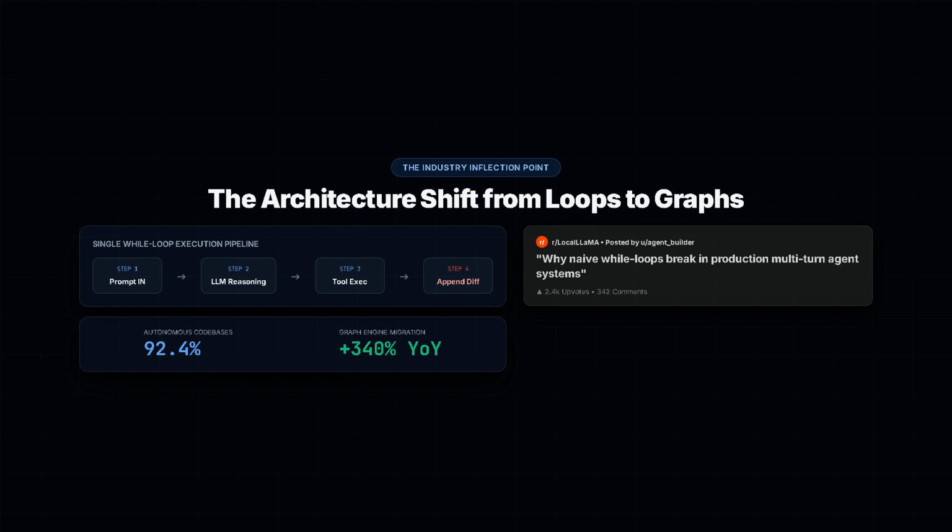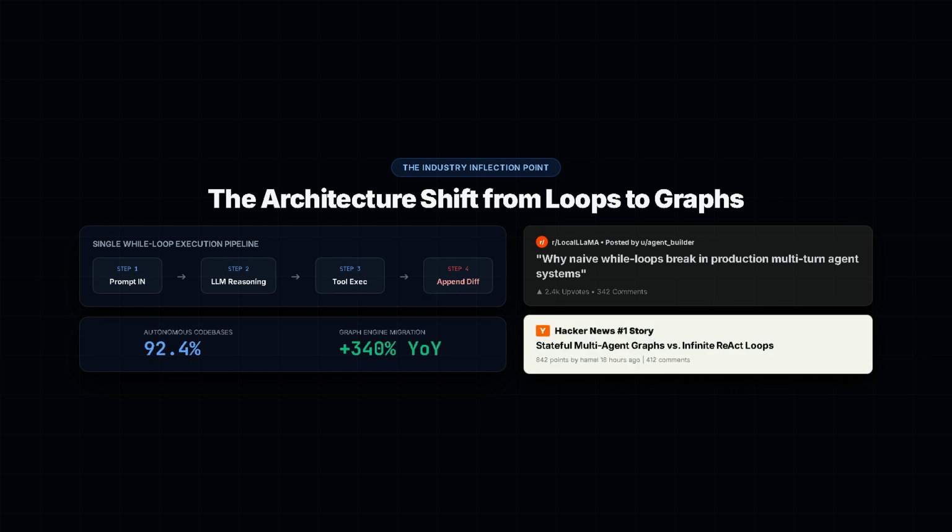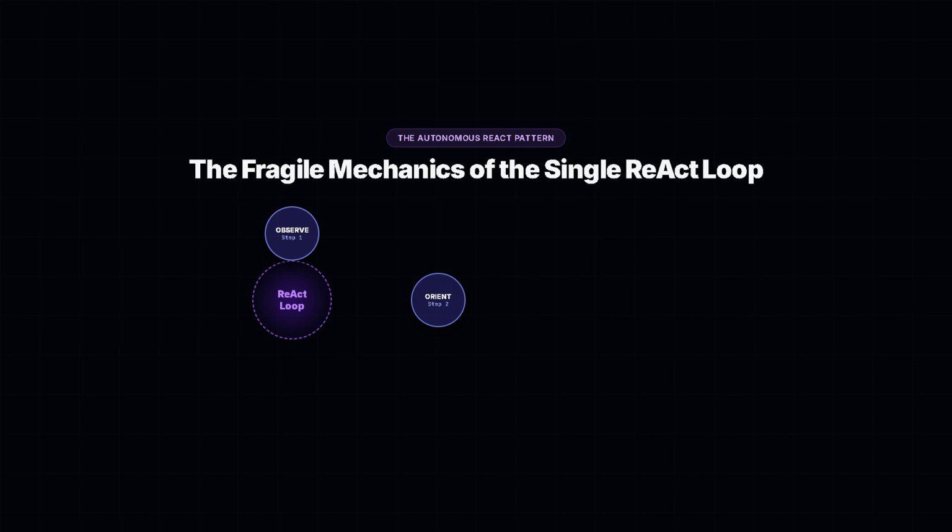Over on r/LocalLLaMA and Hacker News, developers immediately called out the trend chasing. But underneath the memes lies a genuine architectural reckoning. The single autonomous loop has hit a hard mathematical ceiling in enterprise systems. Let's dissect what loop engineering actually was.